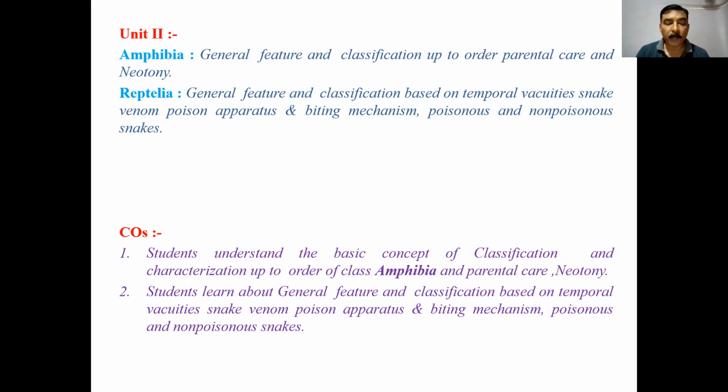Then mammals: prototherian mammal and eutherian mammal. So there are structural peculiarities in Prototheria.